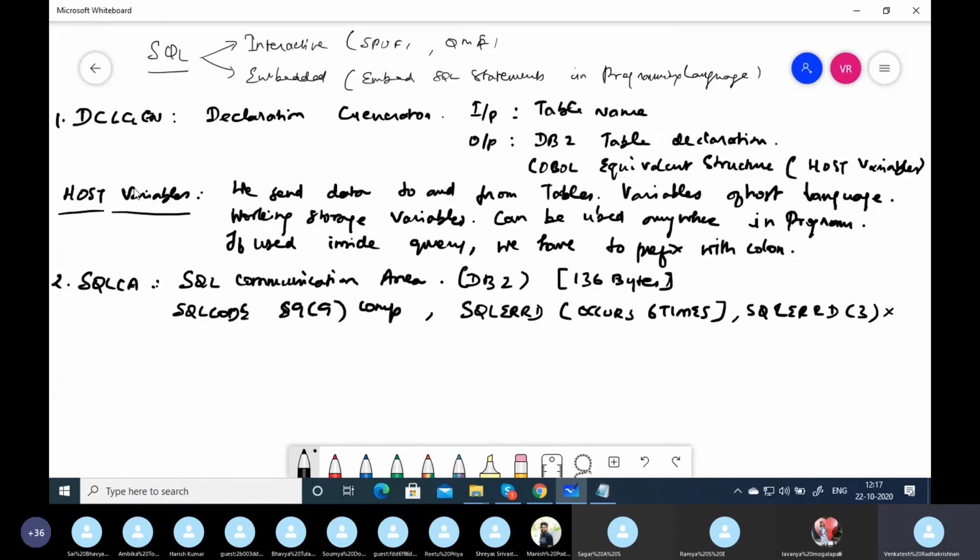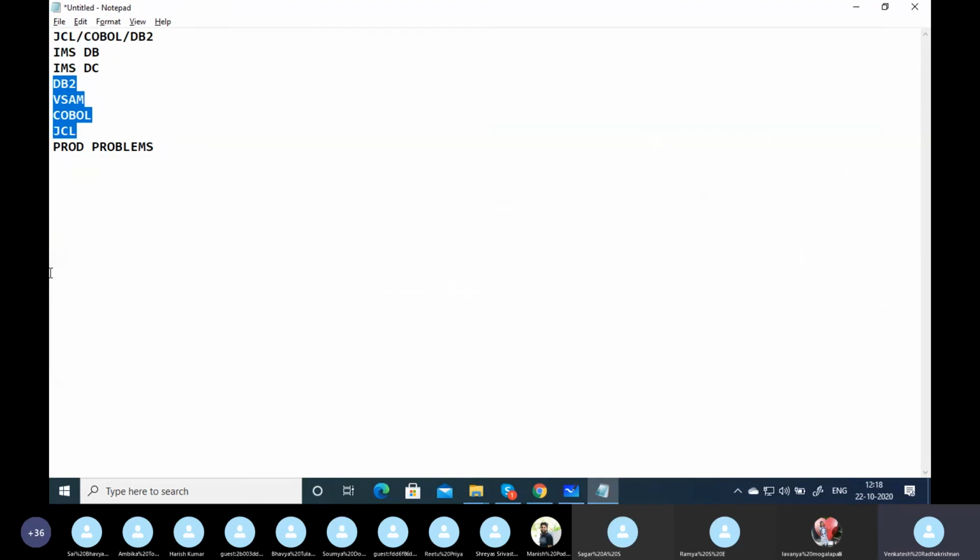So for every program to be used with DB2, we need DCLGen and SQLCA. One SQLCA for the entire program, and one DCLGen for every table. You can use as many tables as you want in your program. When the DCLGen copybook and SQLCA are copied, then you can write queries in the procedure division. I told you we have some problem in SQLCA, right?